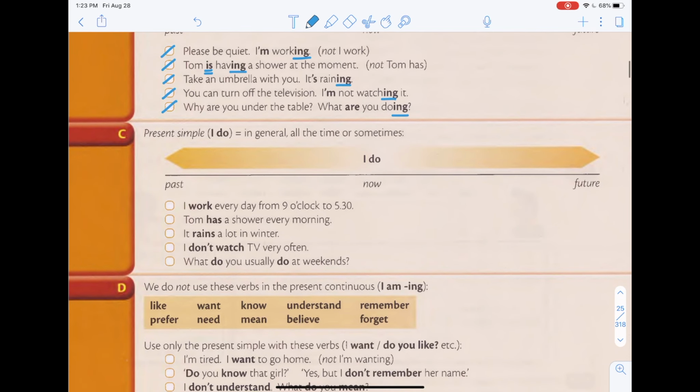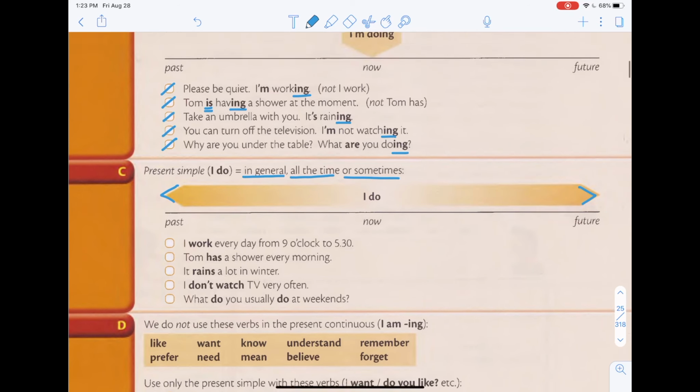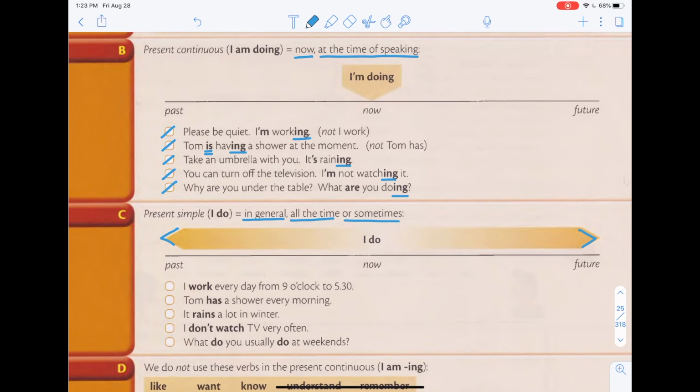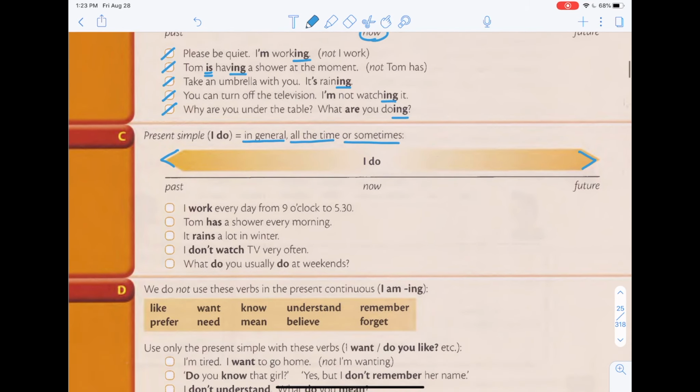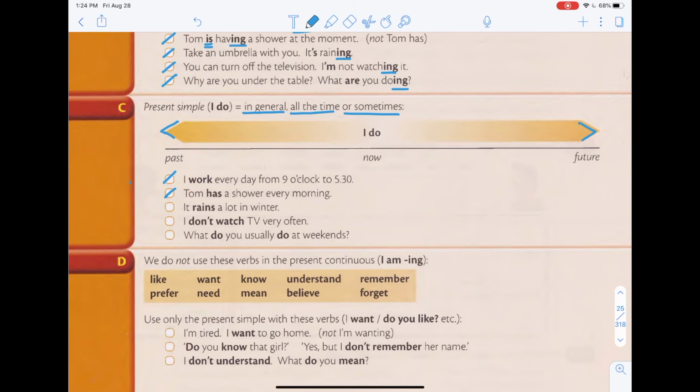So C, we talk about present simple. So things that happen in general, all the time, or sometimes. If you look at this arrow, you might understand it a bit better. Present continuous is only for right now. It's only pointing to now. But present simple can be something that happens from the past all the way to the future. So there's no time limit. So over here, I work every day from 9 o'clock to 5:30. Tom has a shower every morning.